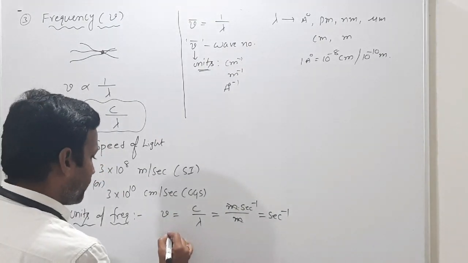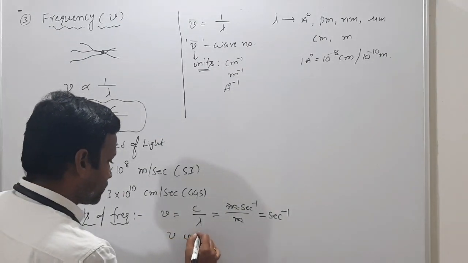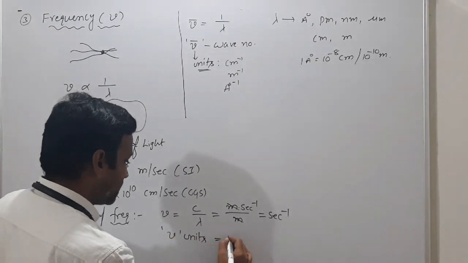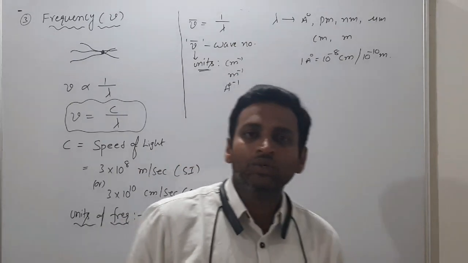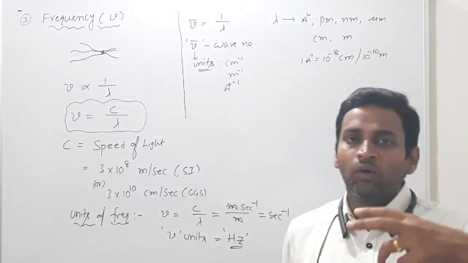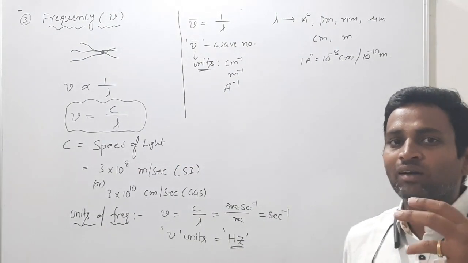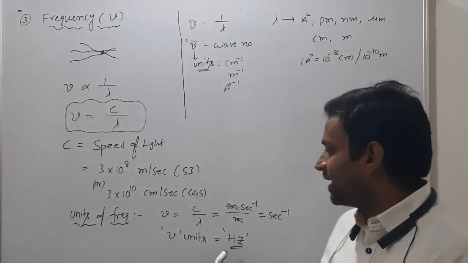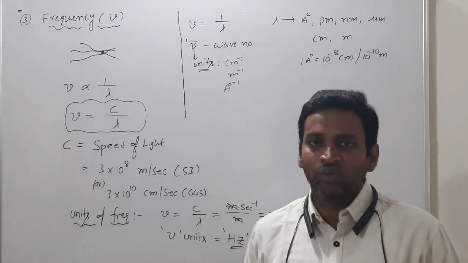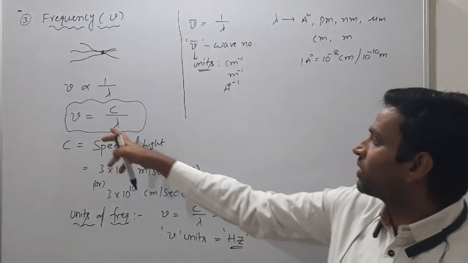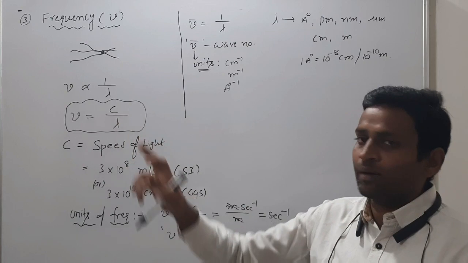Or else, one more unit we use for frequency: Hertz. So two units we use: one is second inverse and one is Hertz. Got it clearly? So the frequency formula you have is nu is equal to c by lambda.